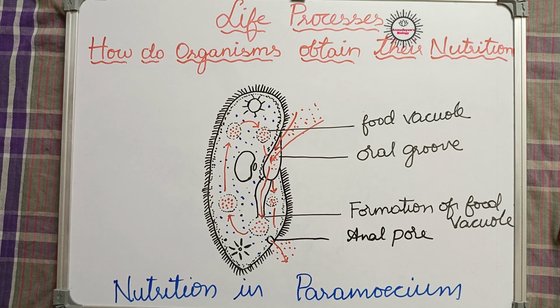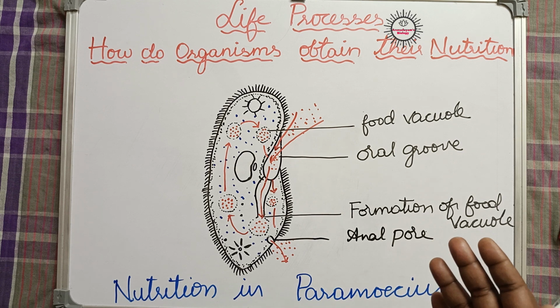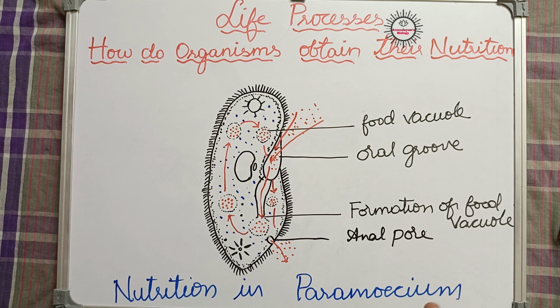Already we have discussed in the starting of our video that the way the food is obtained differs. Likewise, the digestive system also differs in different organisms. So in that way we have seen how digestion takes place in unicellular organisms like amoeba and Paramoecium, which is very simple. Just by forming a food vacuole, the food is getting digested. But in the case of multicellular organisms, the digestive system is very complex in nature. So we are going to learn about it in our next video.